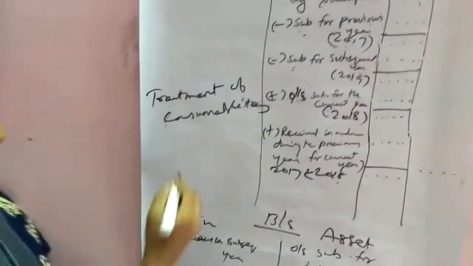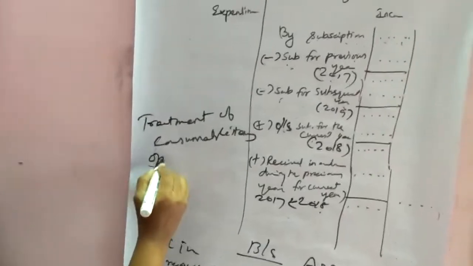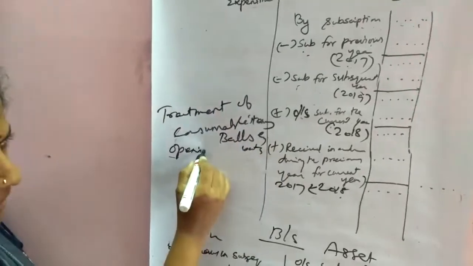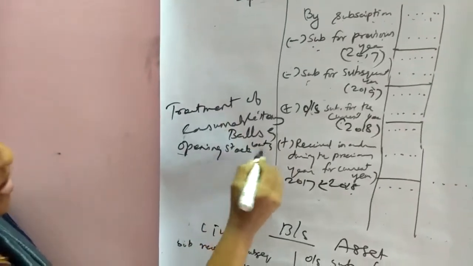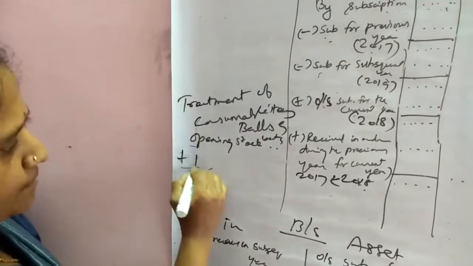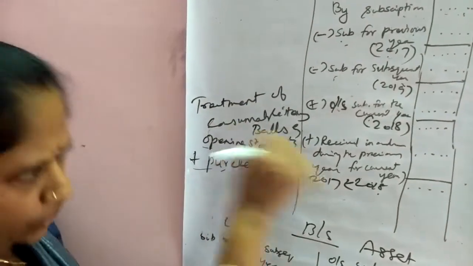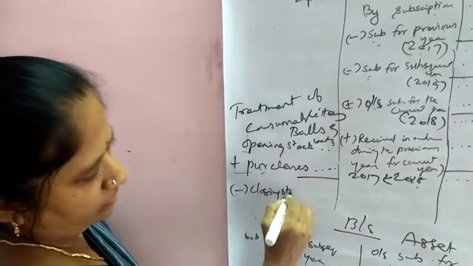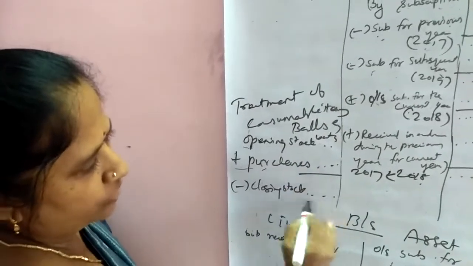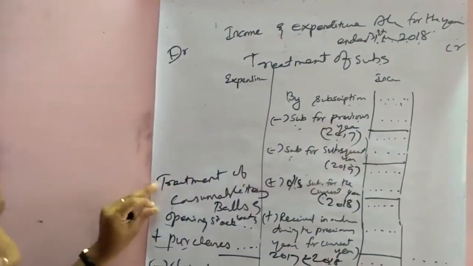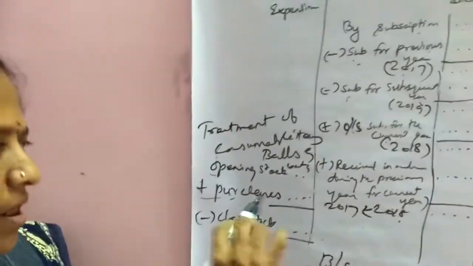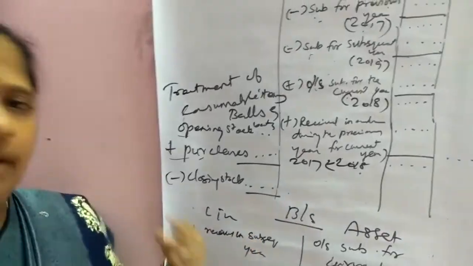How do we have to treat these consumable items? That is, opening stock, for example opening stock of balls and bats, plus purchases during the year, then minus closing stock. Then the remaining amount should be entered into the expenditure side. This is about the treatment of consumable items for any material. Then hereafter we have to go to the sum directly.